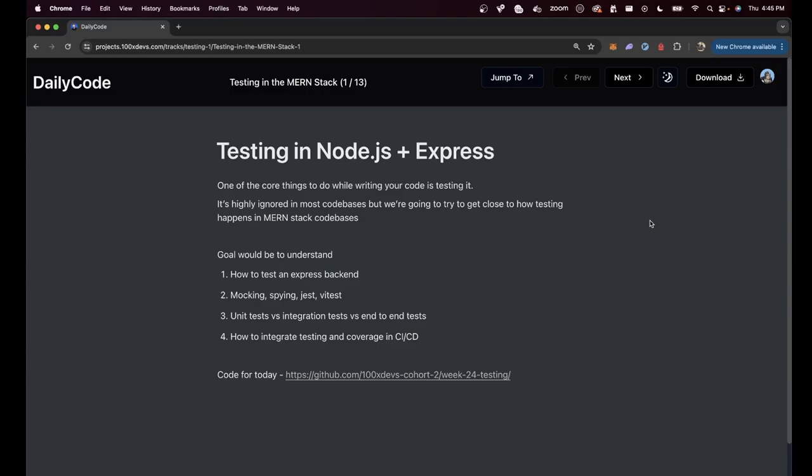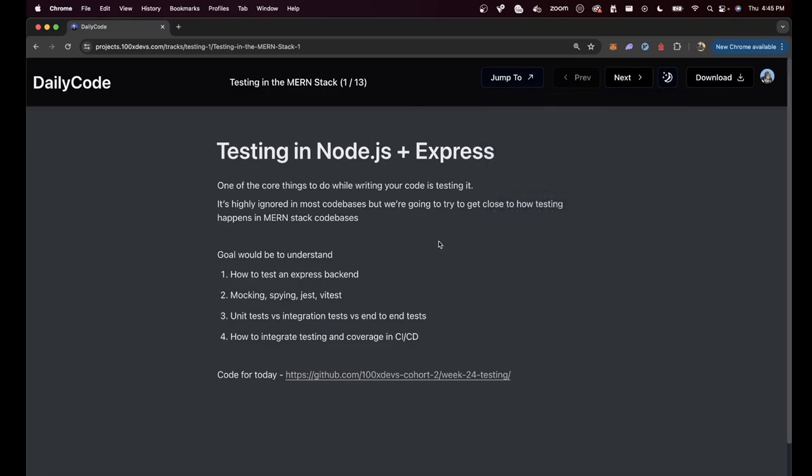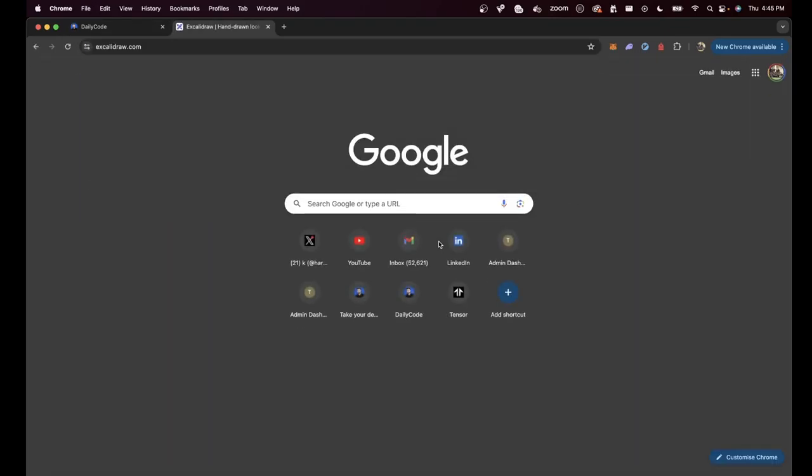This is sort of part 2. We already had a live video where we covered everything from slide 1 to slide 10. I'll be going through all of this again, but feel free to skip if need be if you've already gone through the live class, and just focus on the last 3 bits. Else, we can go from top to bottom as well. I'll take it slow, but at the same time, there's another video which covers everything from 1 to 10 more deeply. Before we start, let me give a context of what testing means.